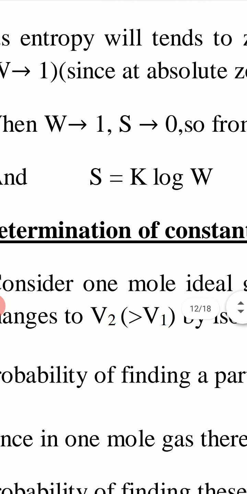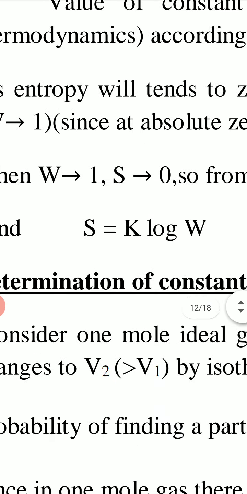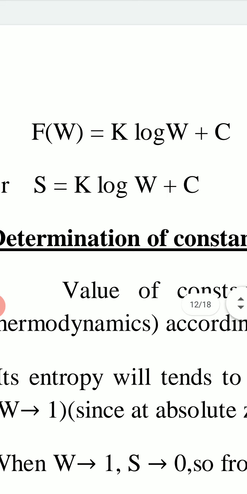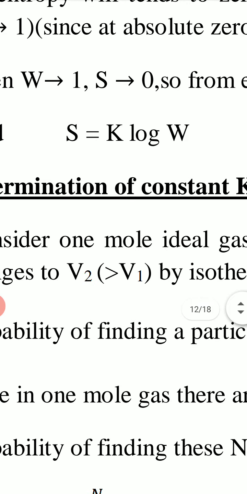So when W tends to 1, S tends to 0. If we write these two values in this equation, W equal to 1 and S equal to 0, then log 1 is 0, and this will give the value of constant C, which comes equal to 0. So constant C is 0. Put this value in this equation, then we have S equal to K log W. Now this is the relation between entropy S and thermodynamic probability W.